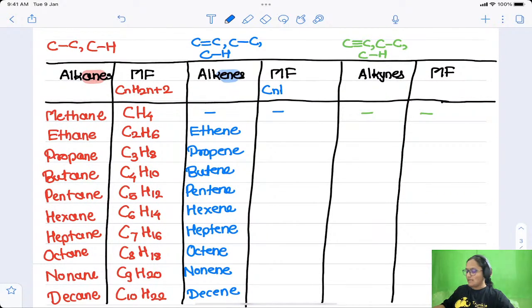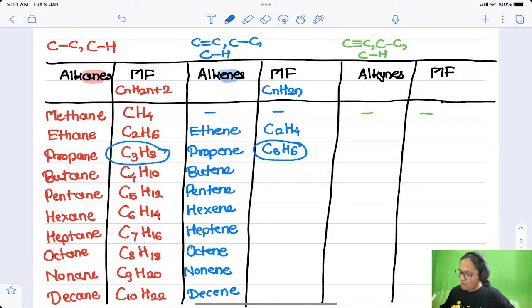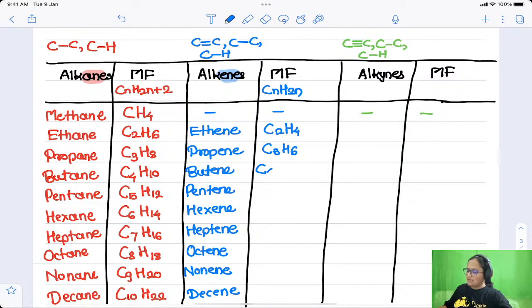Formula is CnH2n, right? So simply it will be C2H4, right? Simply it will be C3H6. Can you see the difference in the adjacent formulas of alkane and alkene is of only two hydrogens, right? So you can write down the formulas by observing the corresponding alkane formula also. Or you can use the same trick, go on adding CH2 at each step, right?